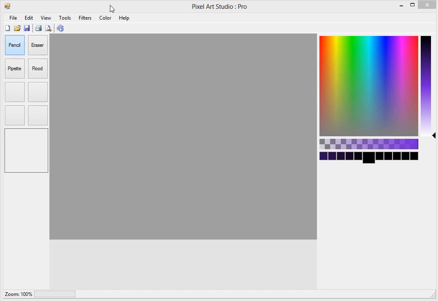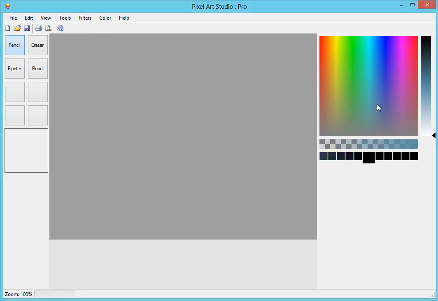Hello, this is the next version of Pixel Art Studio. So I've got a pretty big update to show you guys today. The first thing, let's start with this. I've recreated the color selection matrix here, so it's much better now.